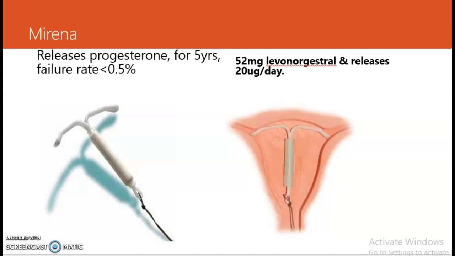Now the hormonal contraceptive device that can be placed inside the uterus is known as Mirena. It releases progesterone for 5 years and the failure rate is less than 0.5%. The composition of the Mirena is 52 milligrams of levonorgestrel, and it releases levonorgestrel 20 micrograms per day.